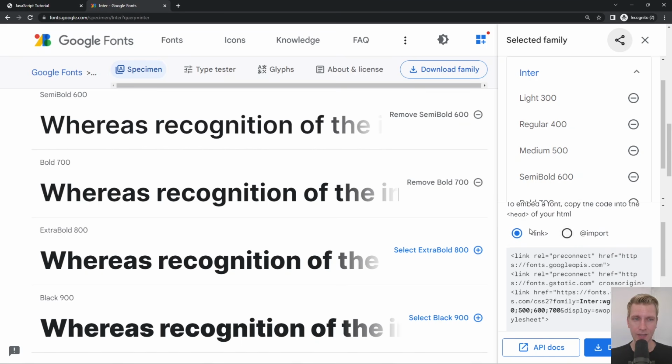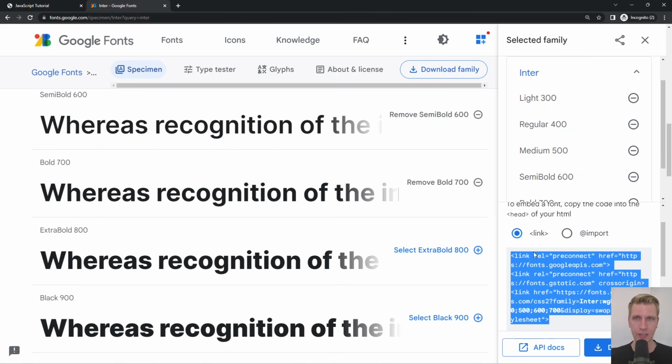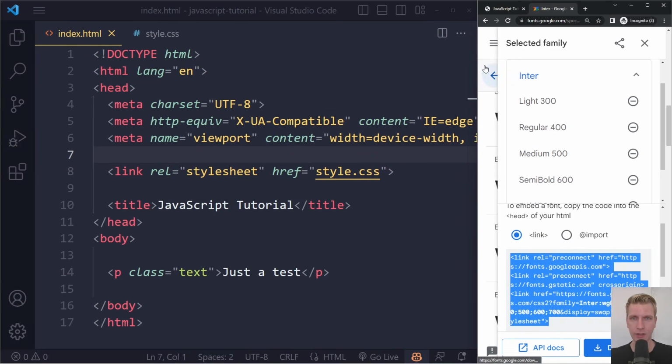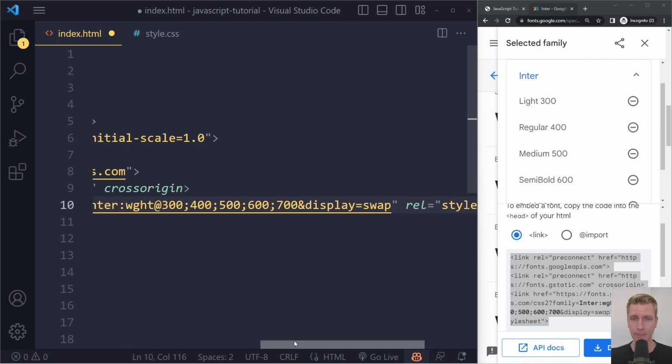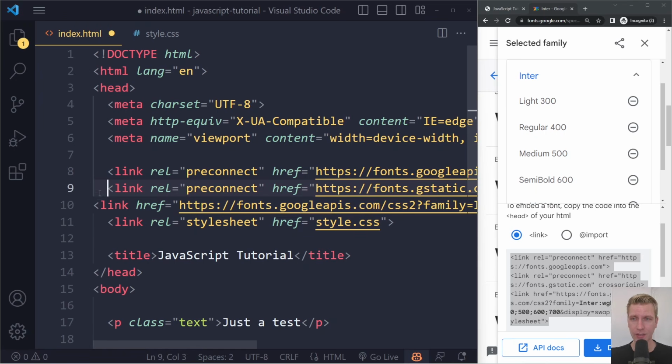It's always a bit confusing, this website, I think. But here they show you what you need to include in your HTML. So this link here, we can just copy that. Then I can go back here and paste this in front of my link to our own stylesheet. I'm going to paste it right here. And you actually get three links. The first two are just for optimizations. The third link is what will actually link to the font.